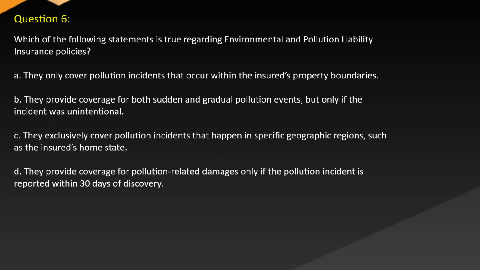Question 6. Which of the following statements is true regarding environmental and pollution liability insurance policies? A. They only cover pollution incidents that occur within the insured's property boundaries. B. They provide coverage for both sudden and gradual pollution events, but only if the incident was unintentional. C. They exclusively cover pollution incidents that happen in specific geographic regions, such as the insured's home state. D. They provide coverage for pollution-related damages only if the pollution incident is reported within 30 days of discovery.